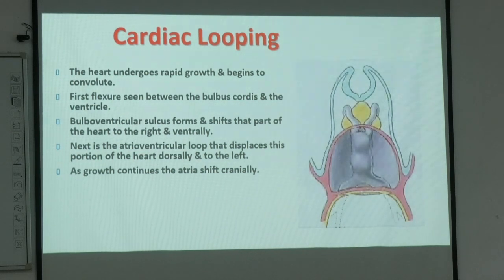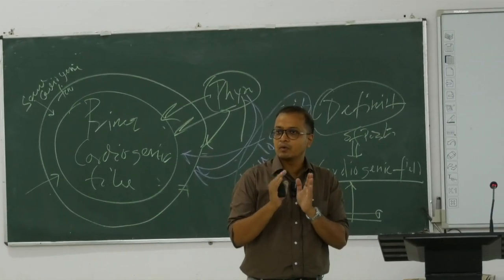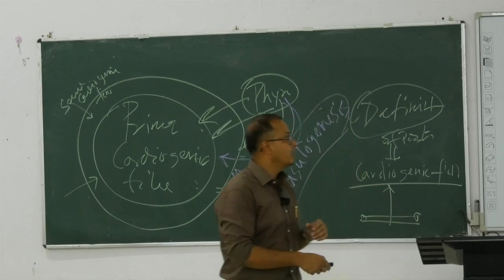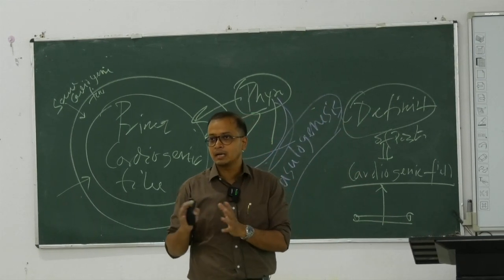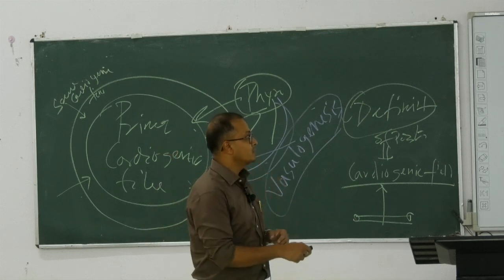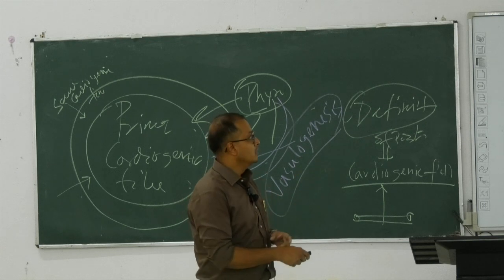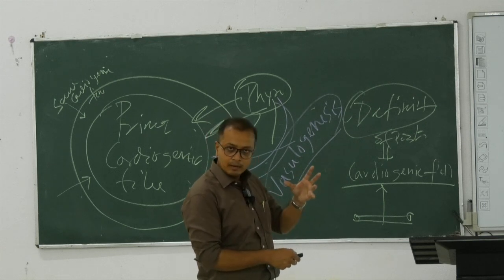So the heart is looped, making a bend, and then whatever groove or partition was there disappears and forms a single unseptated ventricular chamber, right side and left side, with the outflow tract that is produced. We call this cardiac looping phase 1. So this heart undergoes rapid change, beginning with the convolution, that means the bending.